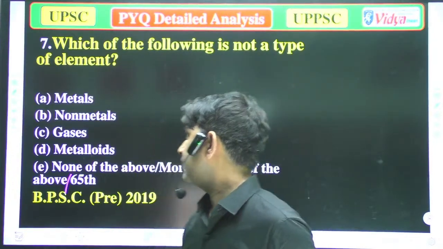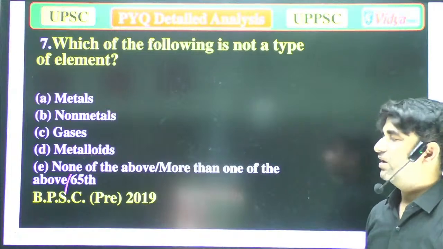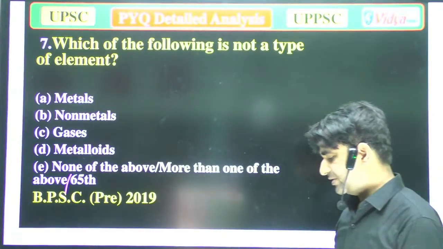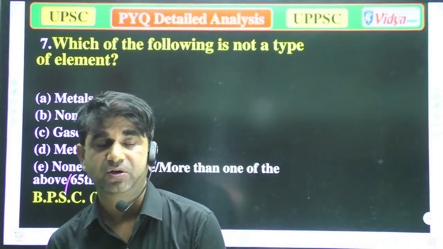Our options are A metal, B non-metal, C gases, and D metalloids. Answer these questions please, everyone. Which of the following is not a type of gases? Sorry, not a type of elements.